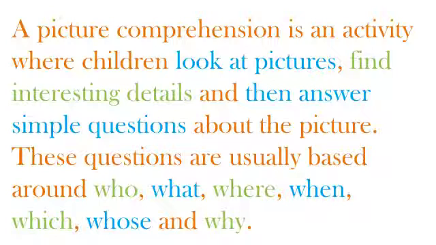So, do you understand something? It means that you have a picture and you have to comprehend it. You have to look at it very, very carefully, understand what the picture is about, find the details about it and then answer the questions. And the questions will usually begin with who, what, where, when, which, whose, and why.